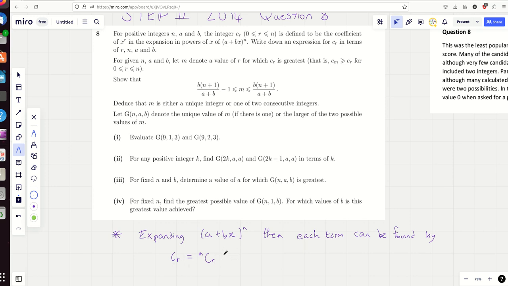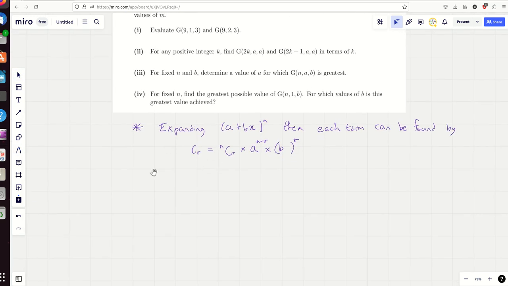And then you're going to be doing a to the power of, well, let's think about a second, b, well, let me write it down as bx, yeah? But I'm going to scribble out the x in a second, yeah? I want x to the r to be involved because I'm considering the coefficient of x to the r, but I'm only considering the coefficient, and so I'll get rid of the x, and it's just going to be b to the power of r. Now, what is a going to be to the power of? Well, n minus r, yeah? I think that's fairly easy to just write down straight away. I hope you agree with me on that.